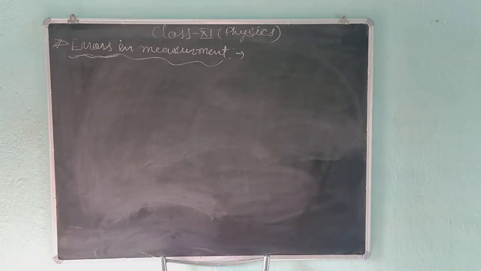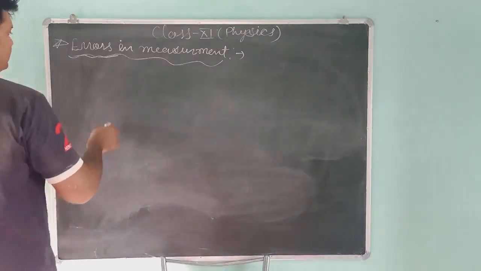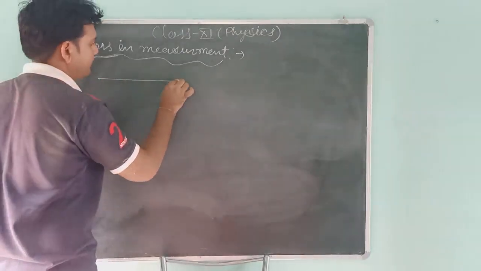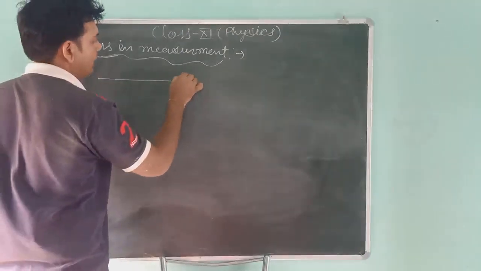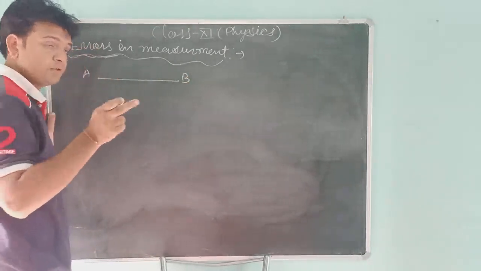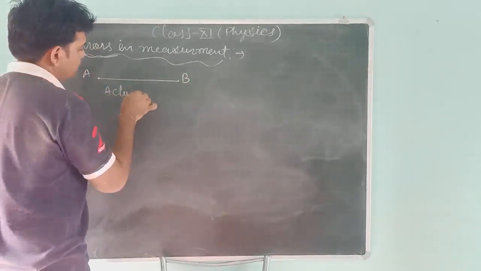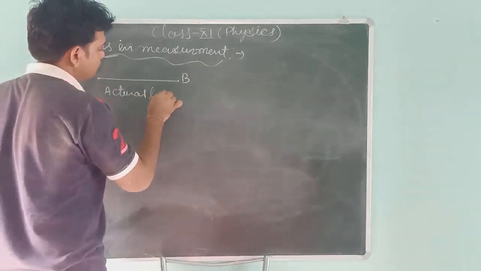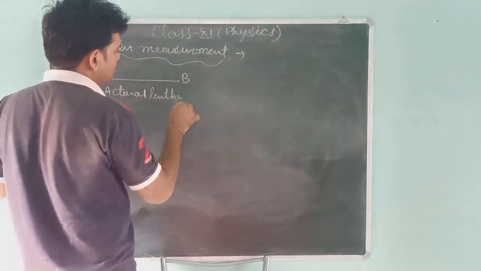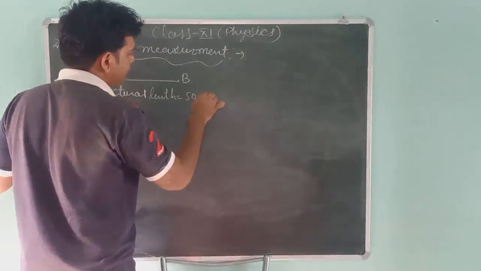Suppose, students, we have a line AB, and the actual length is 50 centimeter.